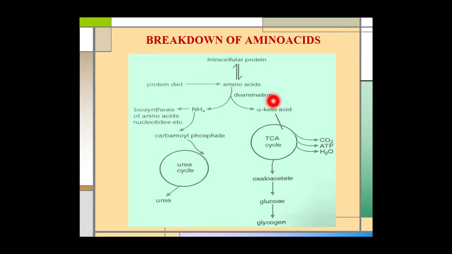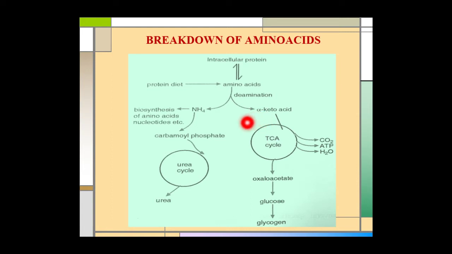Whereas this carbon skeleton is utilized in the formation of acetyl coenzyme A, acetoacetyl coenzyme A, or pyruvate, or any one of the intermediates of tricarboxylic acid cycle. Thus, breakdown products of amino acid are also utilized in the formation of glucose, fatty acid, or ketones.